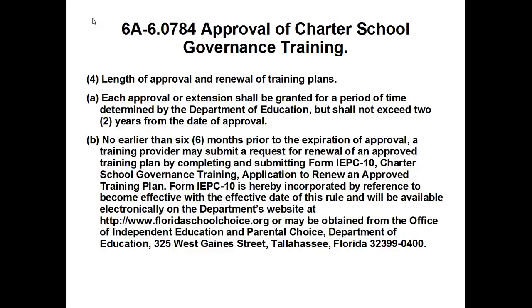The provider may resubmit the corrected application by the next available submission deadline outlined in paragraph 3B of this rule. 4. Length of approval, renewal of training plans. Each approval or extension shall be granted for a period of time determined by the Department of Education, but shall not exceed 2 years from the date of approval, with renewal no earlier than 6 months prior to the expiration of the approval.